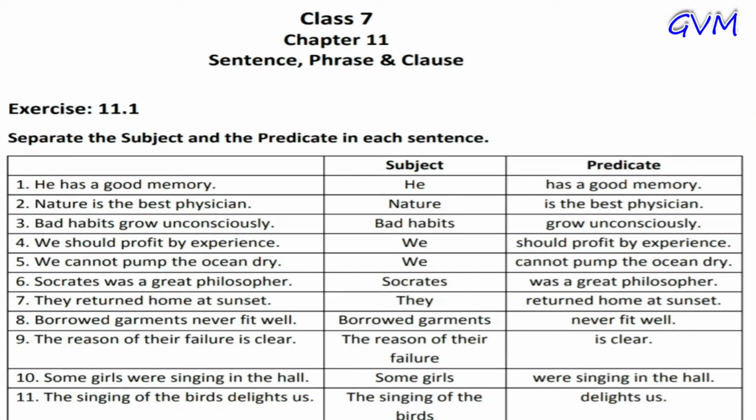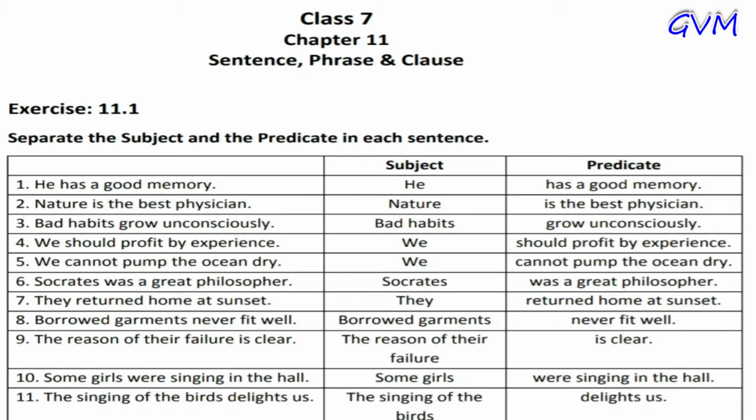Today I am going to start class 7th English grammar chapter 11, and that is sentence, phrase and clause. First of all, a sentence is a group of words that has at least one subject and one predicate and makes complete sense. The subject is the part of the sentence which names the person or thing we are speaking about, and the predicate is the part of the sentence which tells something about the subject.